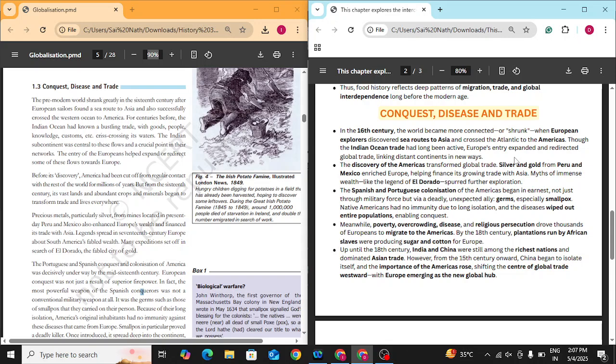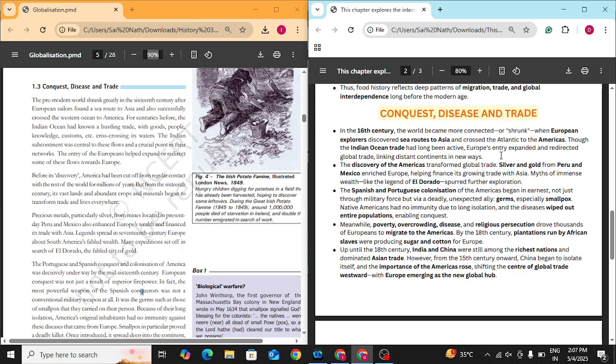India connected to China and Central Asia through our ocean trade, long before Europeans discovered sea routes to Asia and the Americas. But now Europe's entry expanded the sea routes. Now we had sea routes to America, we had sea routes to Europe.